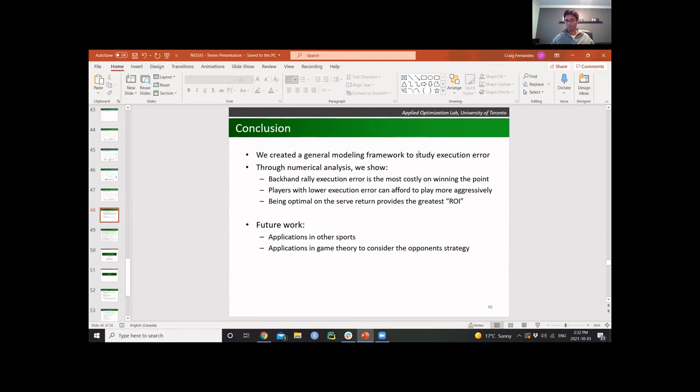Because, as you point out, I would play differently depending on what types of shots I'm trying to return. And who knows, maybe that could be summarized with the shot difficulty in and of itself. That could be a good proxy for player skill as well. Yeah, that makes perfect sense.